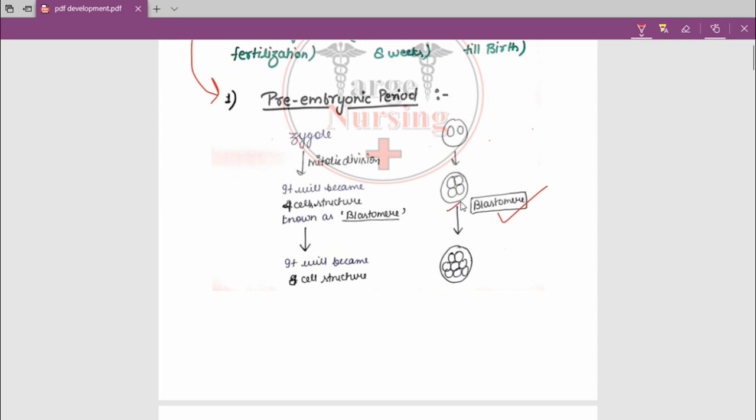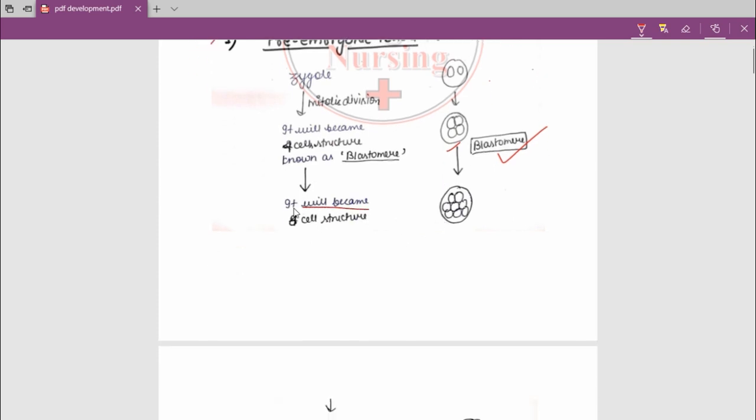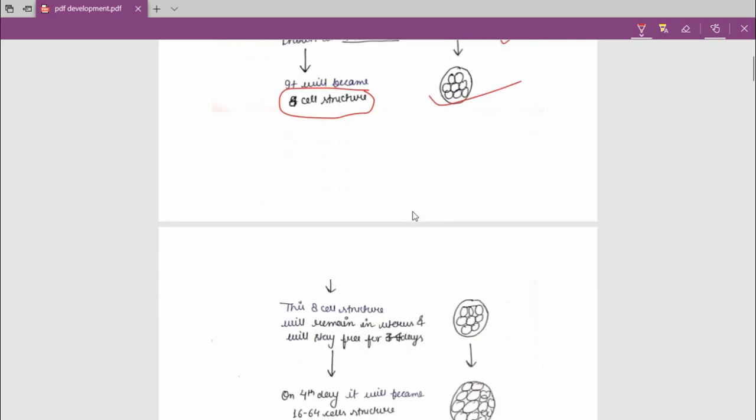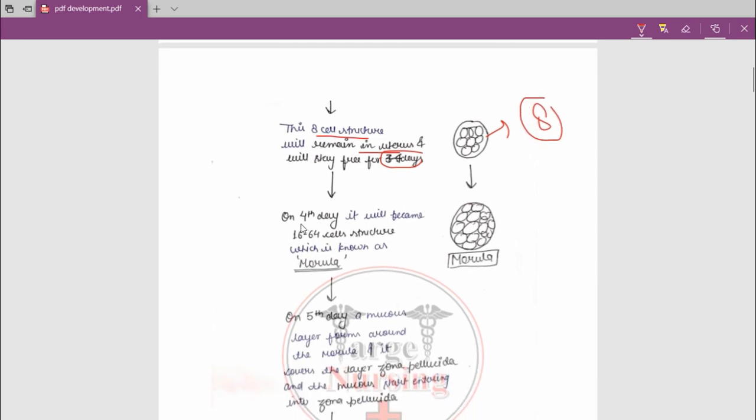After the 4-cell structure, again mitotic division will happen and it will become an 8-cell structure. This 8-cell structure will remain free in the uterus for 3 to 4 days. 3 to 4 days के लिए ये free रहेगा uterus में, and on the 4th day it will become a 16 to 64 cell structure.